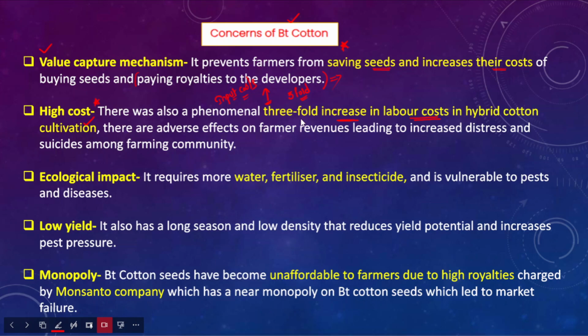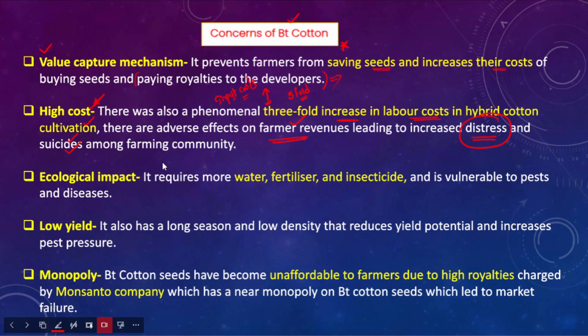Therefore, this could have an adverse effect on the farmer revenues. Whatever the farmer has been earning could be significantly impacted, and this could also increase the distress among farmers and suicides among the farming community. If you look at Indian agriculture, farmer suicides is one of the major problems that Indian farmers have been facing. Increased distress because of the higher input cost could also lead to farmer suicides. So this cannot address the problem of farmer suicides as well.